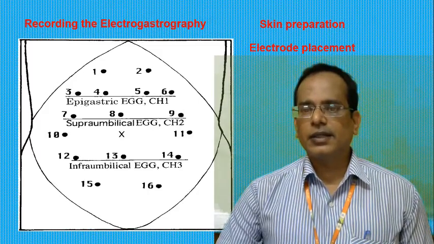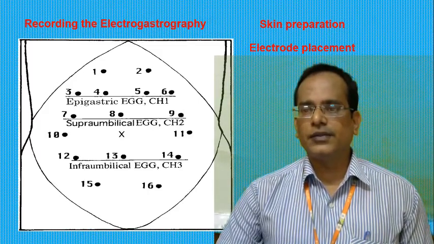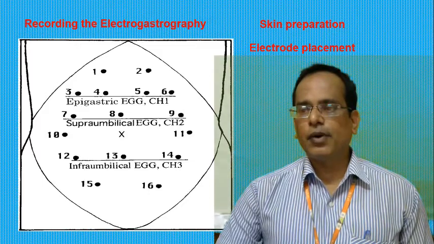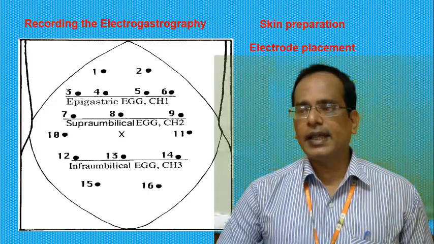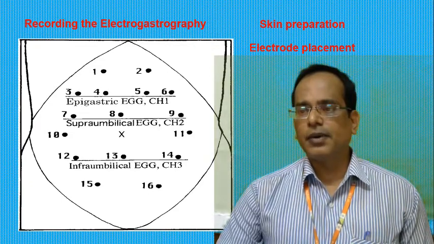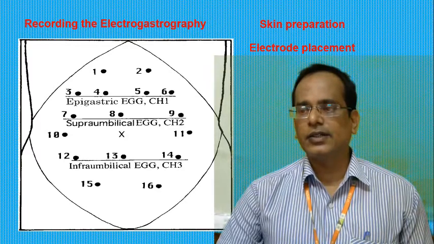The most commonly used configuration for recording one-channel EGG is to place one electrode at the midpoint of a line connecting the xiphoid and umbilicus. So they are connecting at the xiphoid and umbilicus.